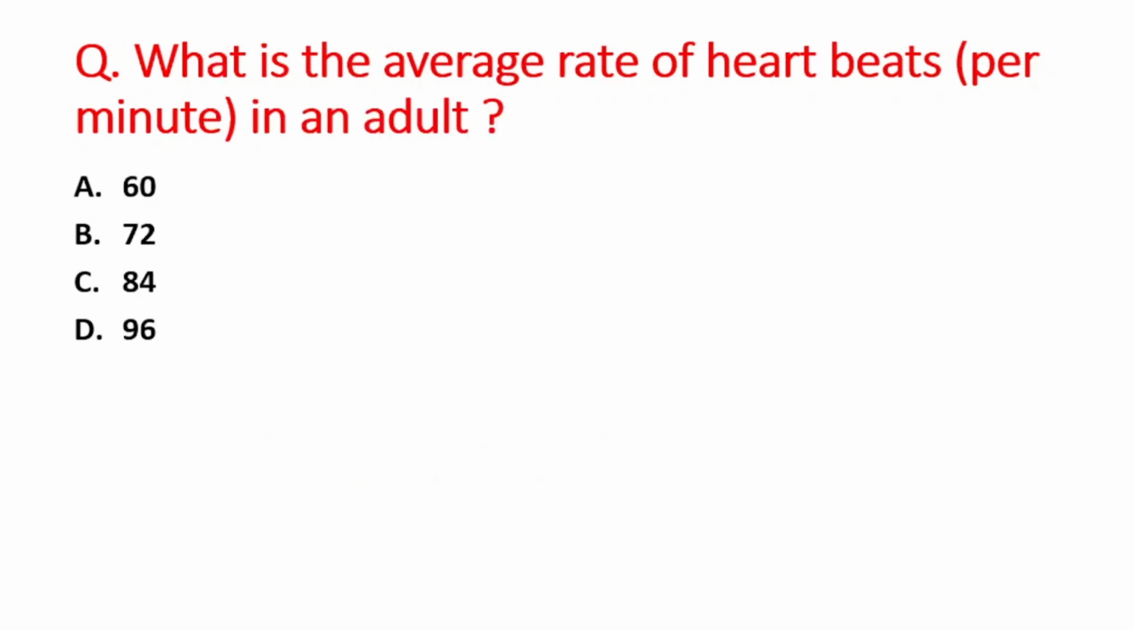Next question is what is the average rate of heartbeats per minute in an adult? A option is 60, B option is 72, C is 84 and D option is 96. So I hope that you all know the right answer. इसका right answer आएगा option B, that is 72.